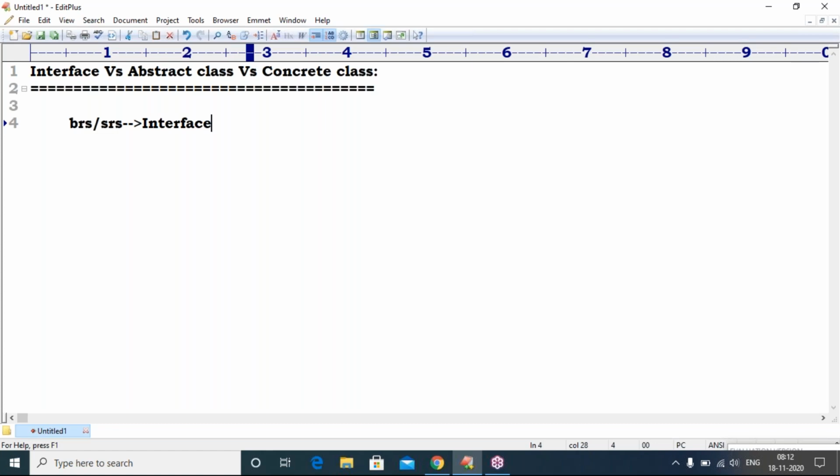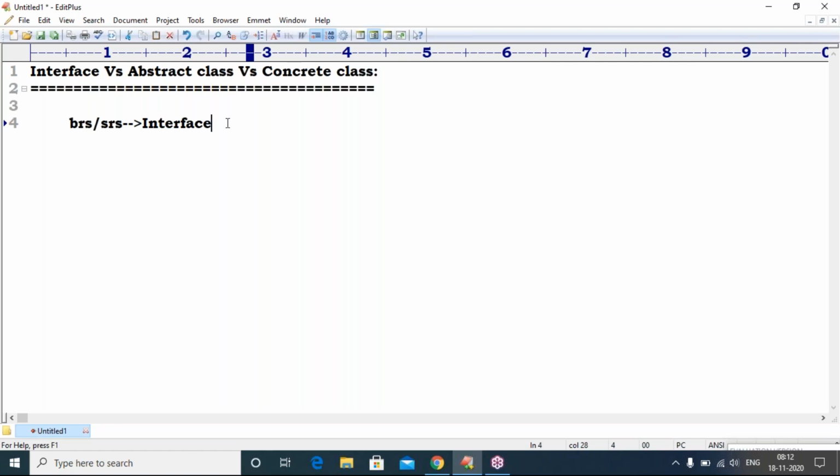Business requirement specification, system requirement or URS, only requirements are available. But who will implement them? The developers will implement them later on. That's why only declaration is available. There is no implementation. That is called BRS or SRS.